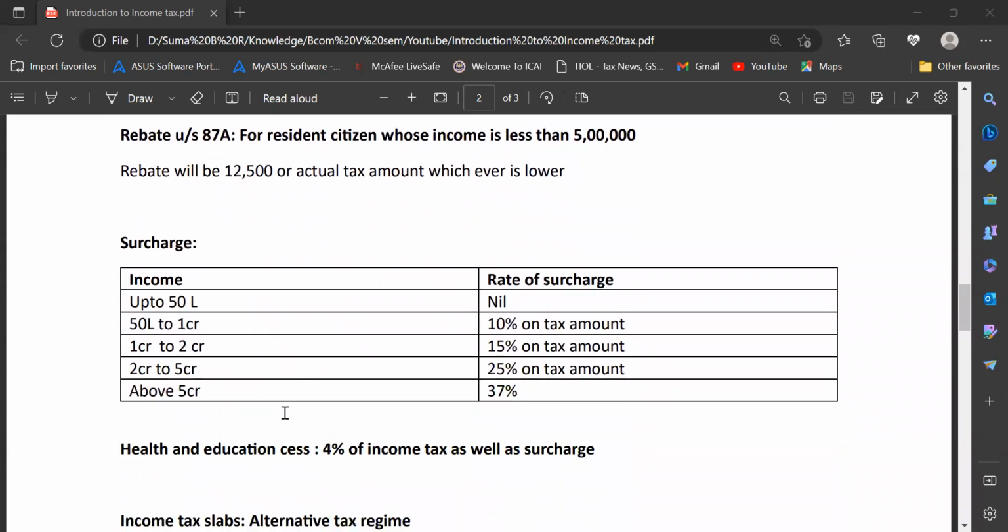Then comes a thing which is called surcharge. Surcharge basically is a tax on additional income. Say, for example, if I have an income up to 50 lakh rupees, there will be no surcharge.